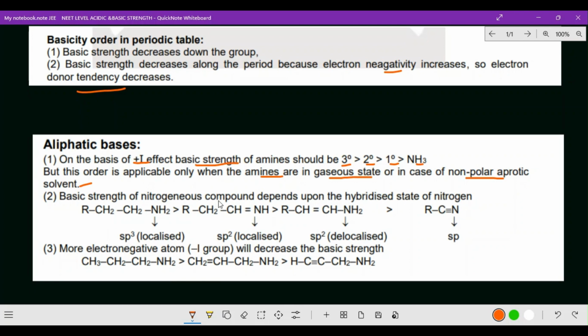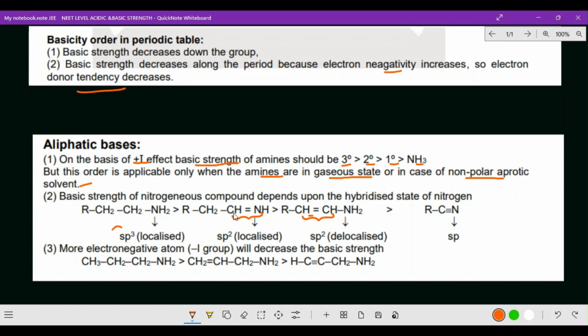Basic strength of nitrogenous compounds depends upon the hybridized state of nitrogen. So CH3CH2NH2 is greater than that. That means here it is sp3 hybridized. So sp3 hybridized is greater than sp2 hybridized, which is greater than the next. And here also see NH, CH double bond NH, and then CH double bond CH. From here also sp2 and from here also sp2.